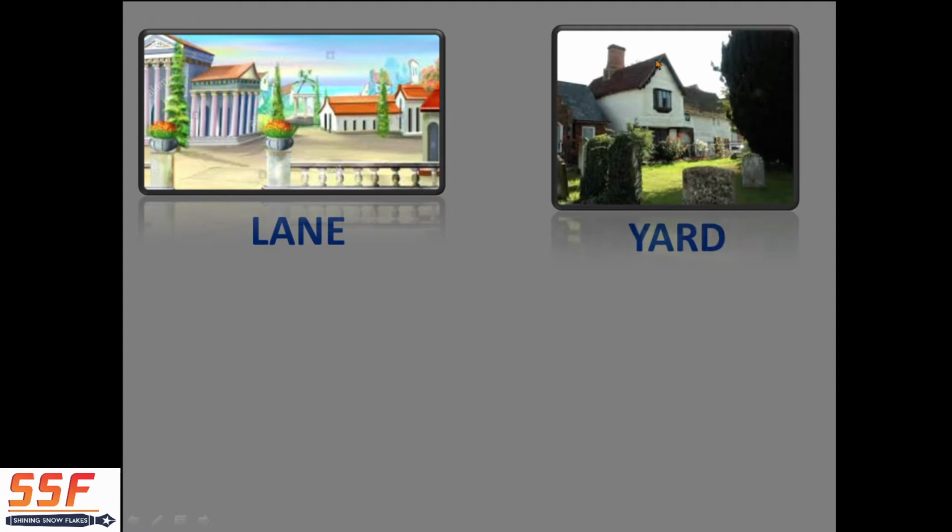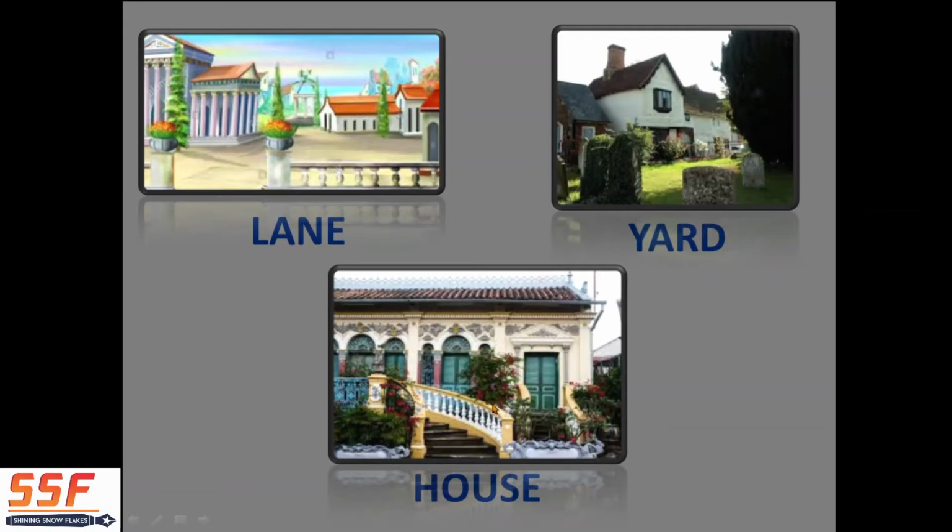So now we are in the lane. So here we were, okay. Now the yard. This is the house. And yard means the area in front of or behind the house. It's called the yard. And this is the house. So from the street we have gone to the lane, small streets, small roads, and from them we have seen the house and we have seen the yard. So before reaching the house, we are reaching the yard. Okay, here the yard. So lane, yard, and then we are visiting the house.